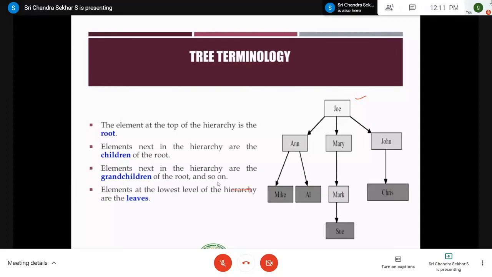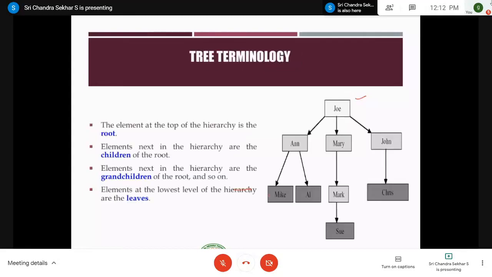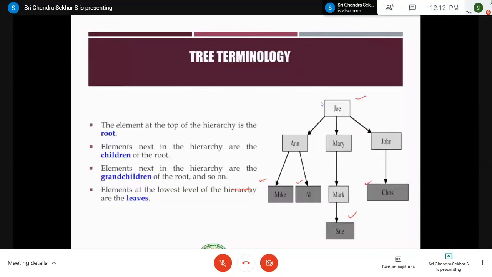And elements at the lowest level of the hierarchy, that is Mike, that is the lowest level, means those which do not have any children, right? Mike, AI, Sue, and Chris are the leaves. And internal nodes are the nodes which have at least one child, right? Zo has 3 children. Therefore, it is an internal node. Anne is an internal node. Mary is an internal node. John, and similarly Mark, is an internal node.